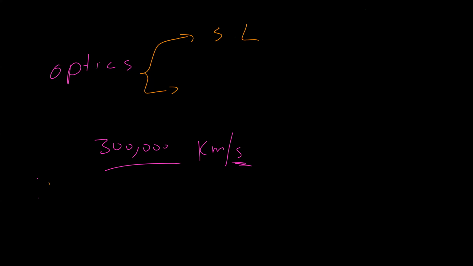The distance that the light travels in 1 year is called a light year. So what is a light year? A light year is the distance that the light travels in a year. And it's a very huge distance.